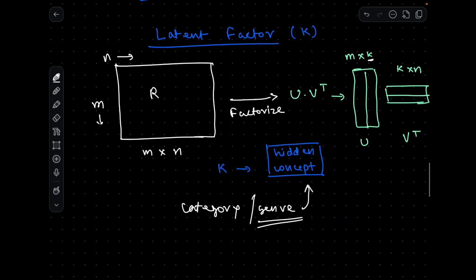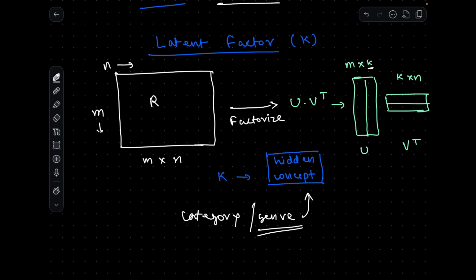So the goal, if we take the movie example, is that we have this rating matrix, which is a very huge matrix, and we are factorizing it into two smaller matrices, where this k is nothing but, let's say, a genre, or a concept or genre. So here this dimension, if you observe, is m cross k, and m is the number of users.